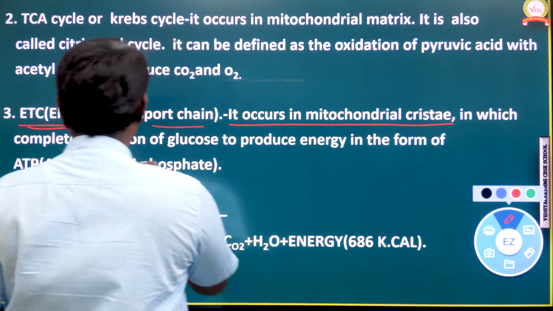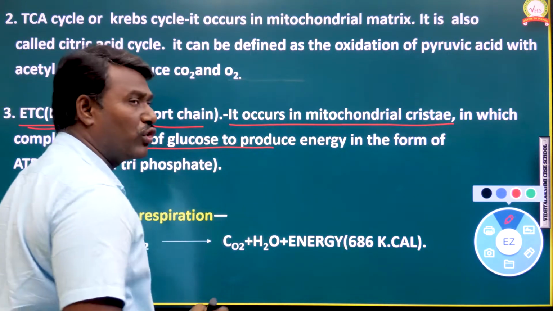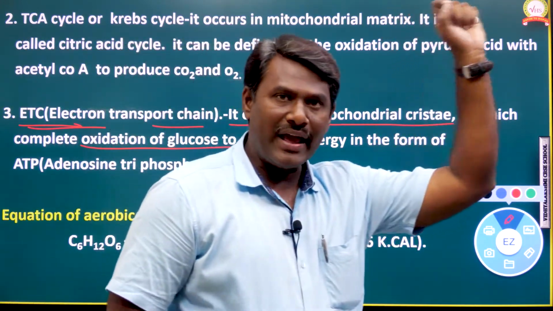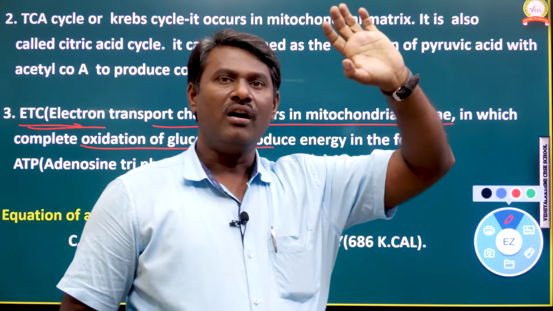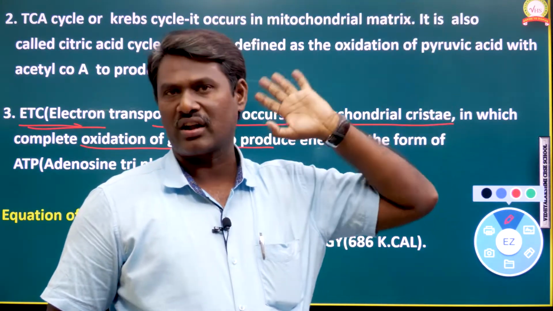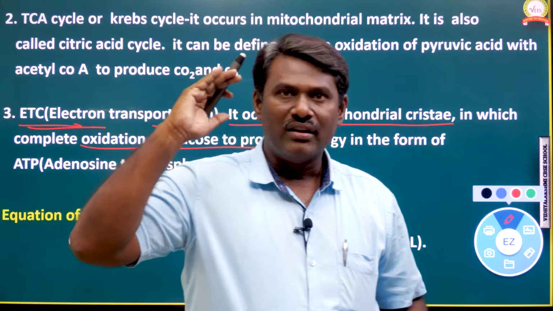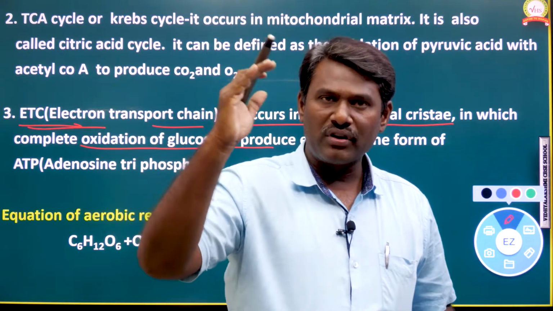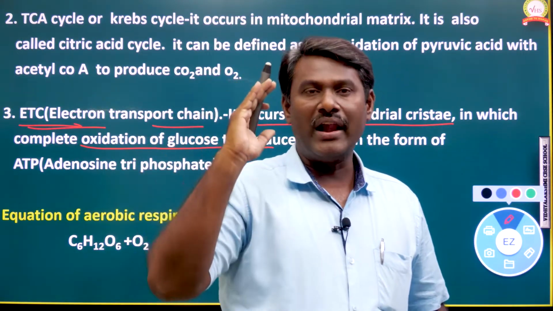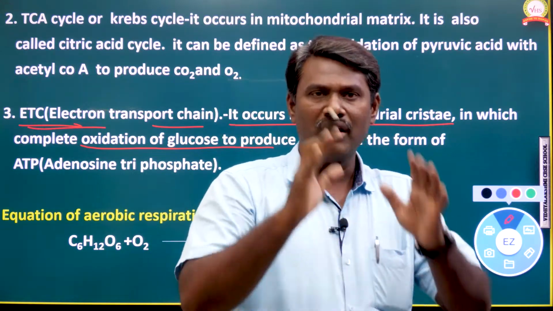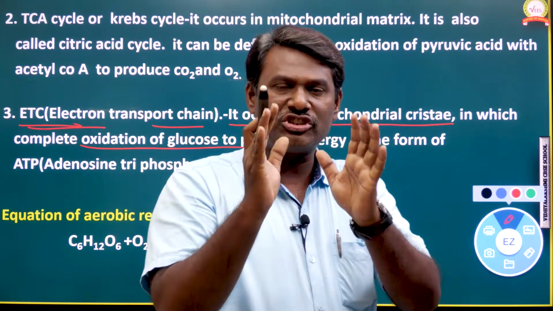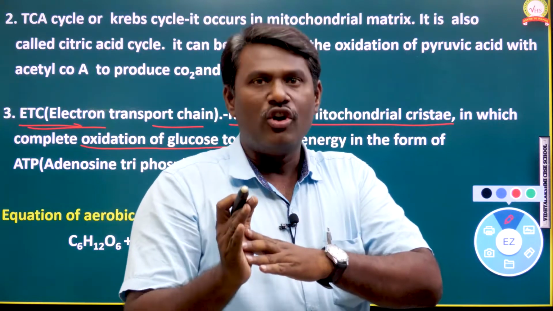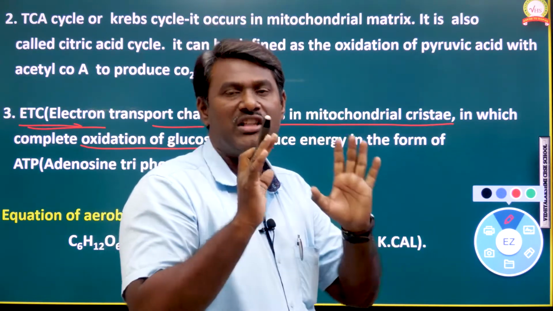In it, complete oxidation of glucose will occur. In glycolysis and the TCA cycle, complete oxidation of glucose does not occur. Whereas the continuous process after glycolysis and the TCA cycle is called the electron transport chain, where complete oxidation of the glucose molecule will occur to produce energy in the form of ATP.